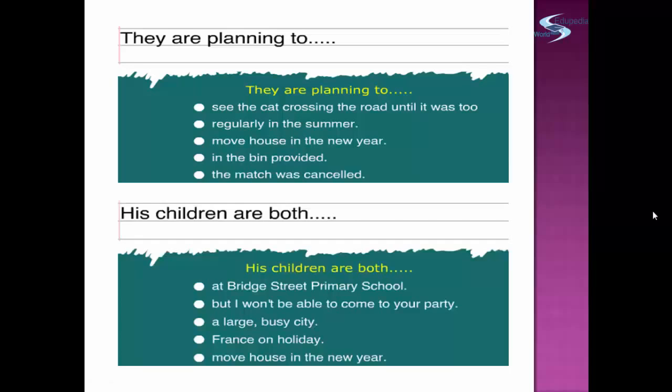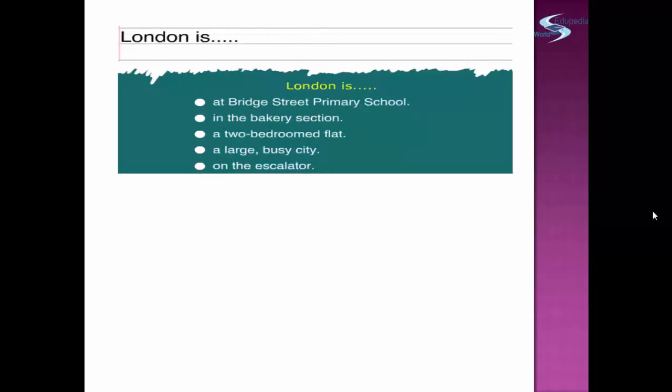Next, his children are both. A, at Breed Street Primary School. B, but I won't be able to come to your party. C, a large busy city. D, France on holiday. E, move house in the new year. Number 9. London is. A, at Breed Street Primary School. B, in the bakery section.